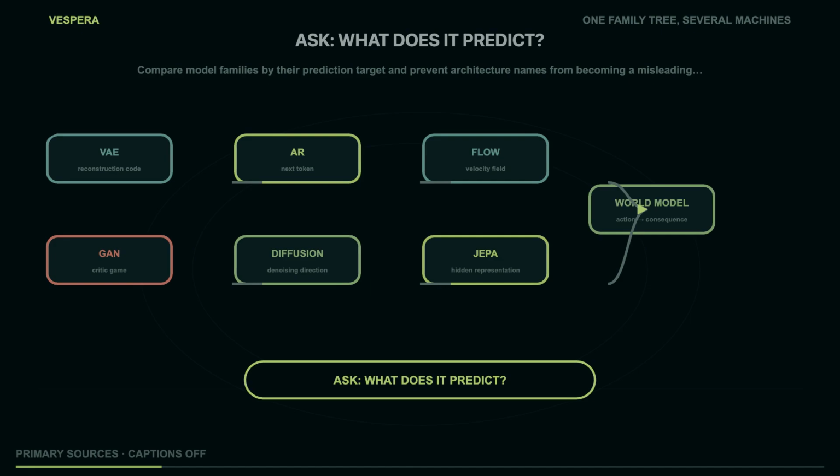This comparison also explains why benchmark language can become slippery. Generation quality is not one scalar property shared by every family. A GAN can be judged by sample fidelity and coverage. An autoregressive model can be judged by likelihood and long context behavior. A diffusion model can be judged by perceptual quality, prompt alignment, and sampling cost. A world model needs tests that include interventions and consistency across rollouts. If we compare all of them with one screenshot, we are comparing the output surface while ignoring the machine.